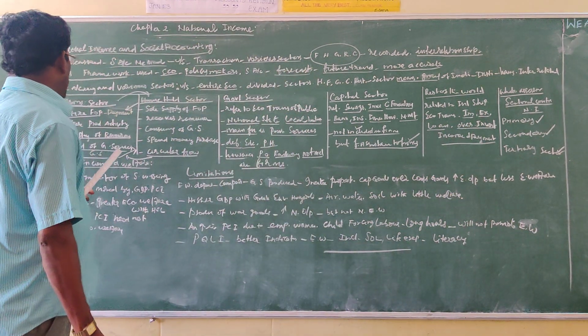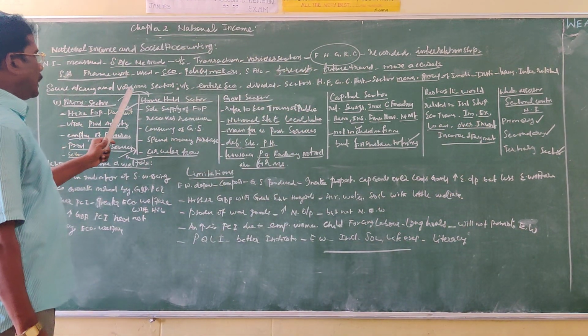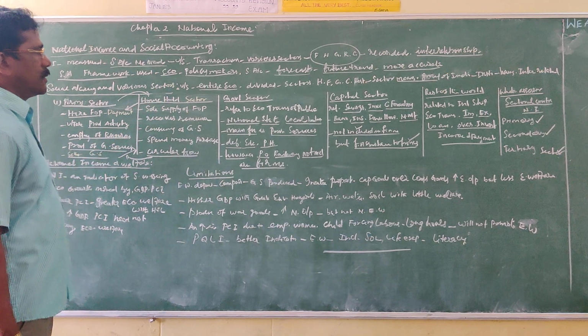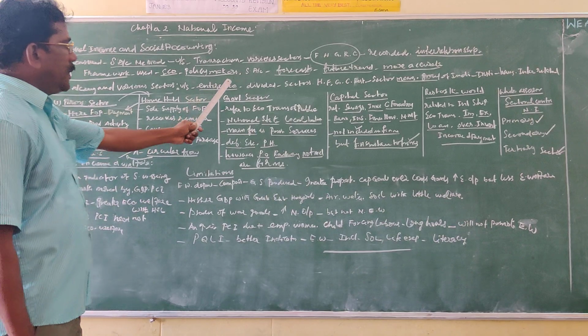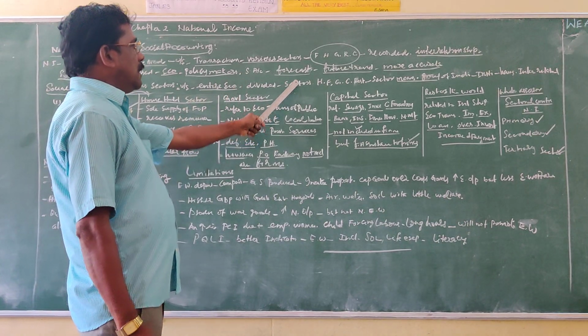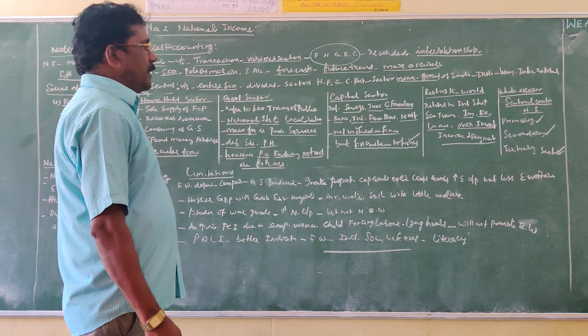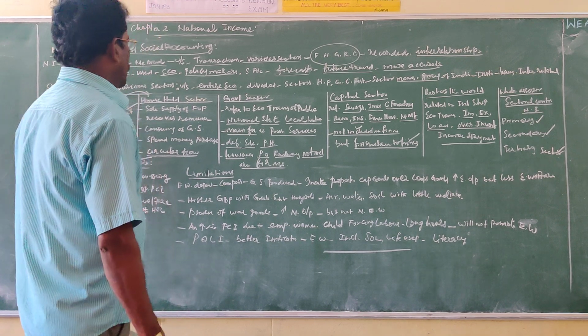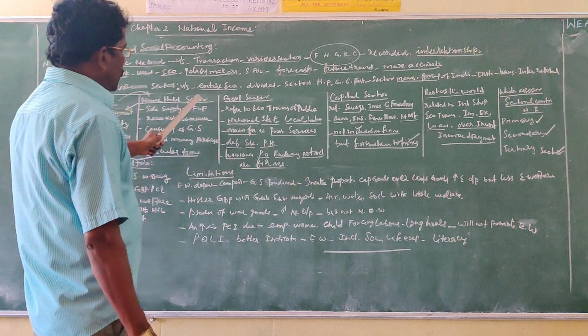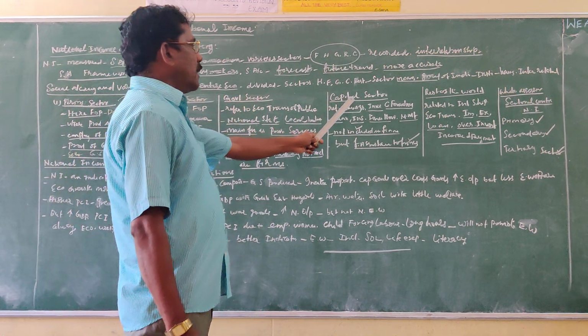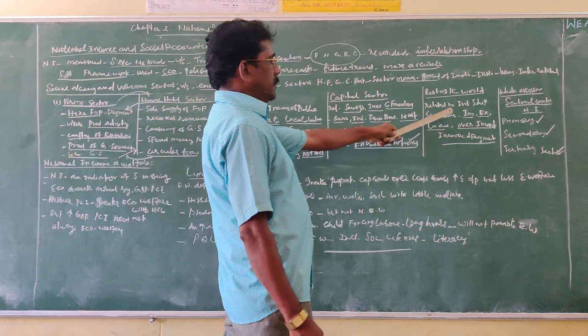So, to conclude the topic of social accounting and various sectors: the entire economy is divided into various sectors depending upon economic activities and their relationship. The sectors are the firm sector, household sector, government sector, capital sector and rest of the world sector.